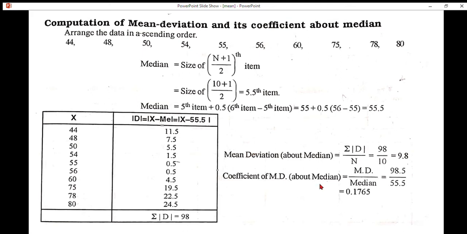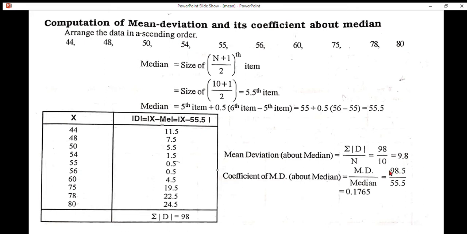Mean deviation about median. Formula: summation modulus d by n. If we substitute the values in the formula, we get 98 by 10 is equal to 9.8. Coefficient of mean deviation, I am speaking about median. Formula: mean deviation divided by median. Substitute the values in the formula.